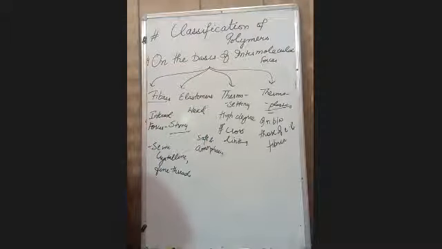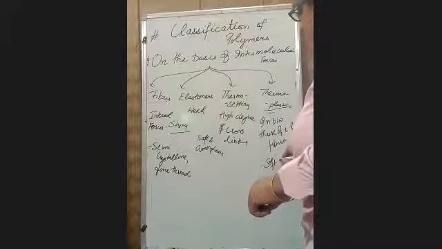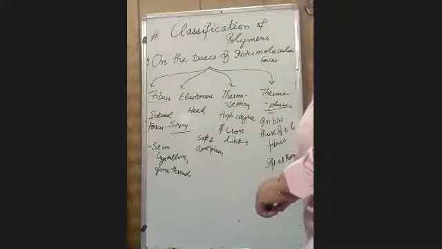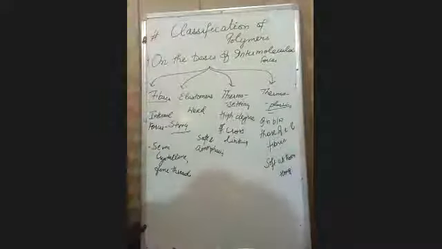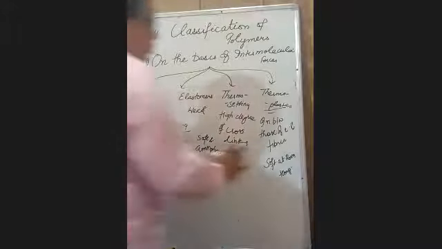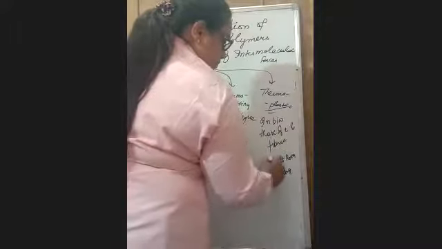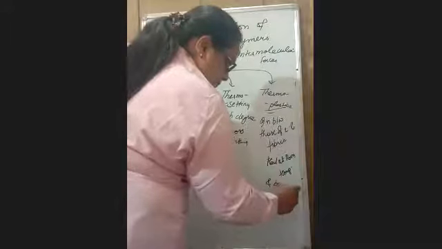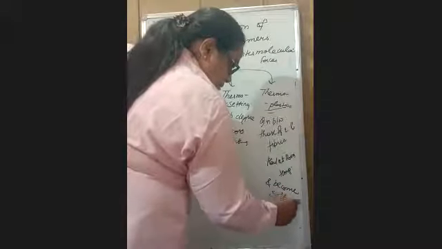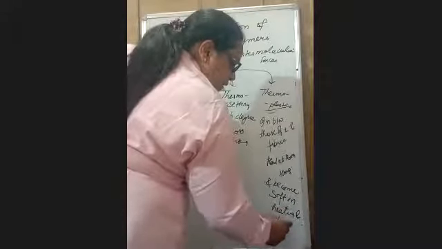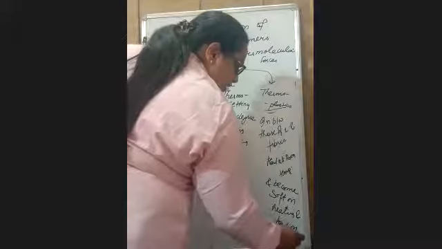And thermoplastics have different properties depending on the conditions. They are hard at room temperature and become soft on heating, and again hard on cooling. We can change their shape.